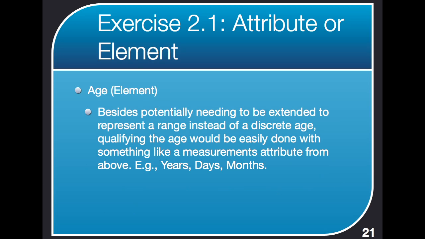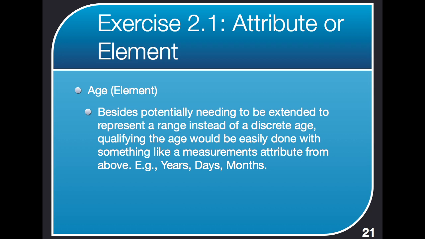Now let's look at age. Age is something you'd want to have be an element. You've got the need to maybe extend it from something like just a simple age to a range, because you don't always know the discrete exact age, so you might want a range. But you also need to qualify it with a measurement unit sometimes, which we just saw in the previous solution. For example, I'm 46. Now, if I say I'm 46, particularly if you're seeing me at the same time, you're going, oh, okay, Tom's 46 years. It's unlikely I'm going to be 46 months because I sound hopefully older than a 4-year-old, and certainly not 46 days. But you don't really know that without having some measurement unit attached to it.